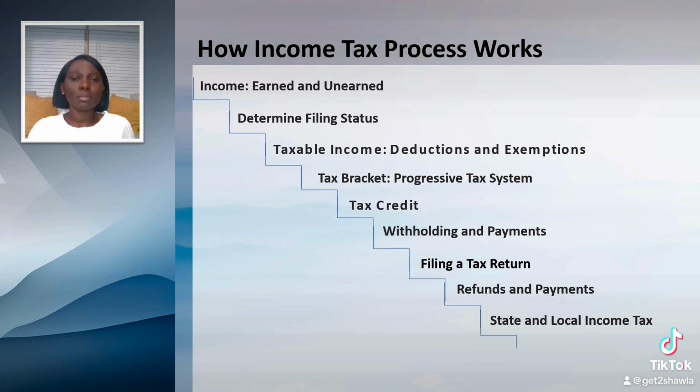Earned income is money received as compensation for work or services you provided. Such income includes wages, salaries, bonuses, commissions, tips, and net earnings from self-employment. It is the result of your active involvement in a job or in a business.